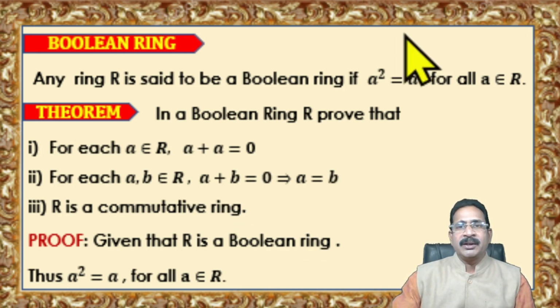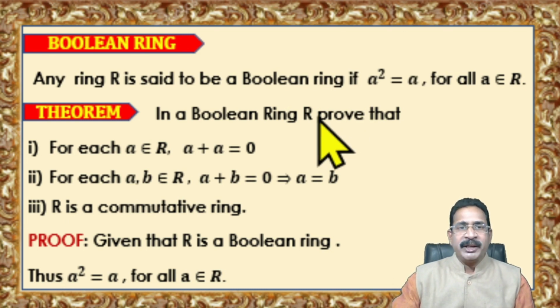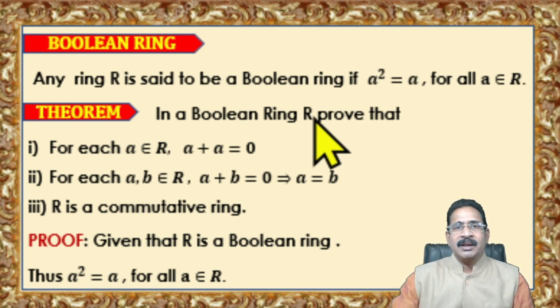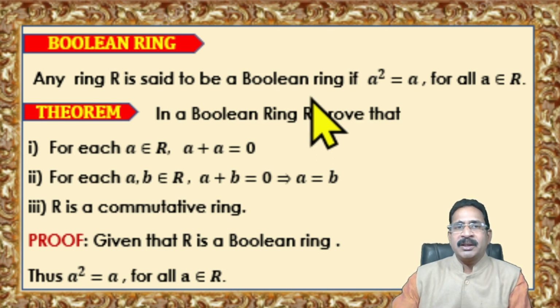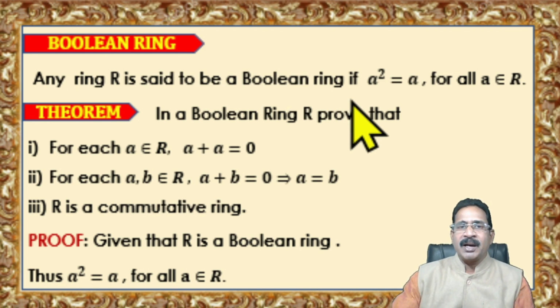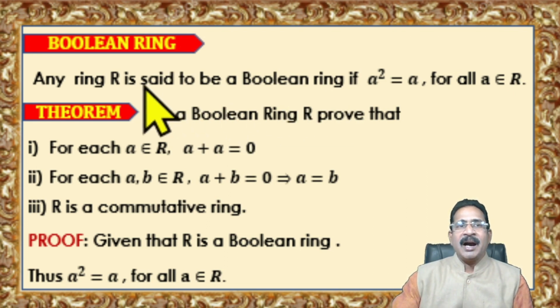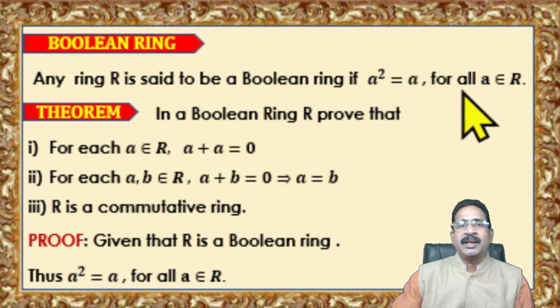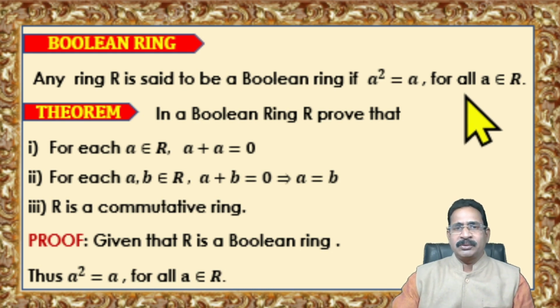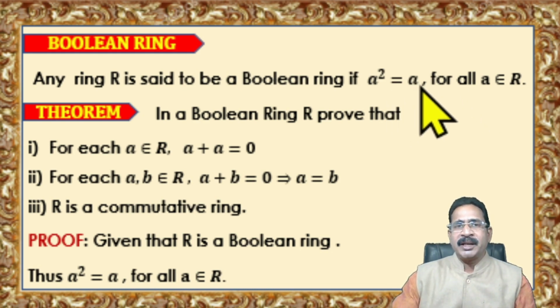Now we will define a new concept, Boolean ring. A Boolean ring is a ring with the condition A square is equal to A for all A belongs to R. That ring is known as a Boolean ring. So any ring R is said to be a Boolean ring if A square is equal to A for all A belongs to R. You can apply this condition A square is equal to A to all elements of R. Then we say that R is a Boolean ring.